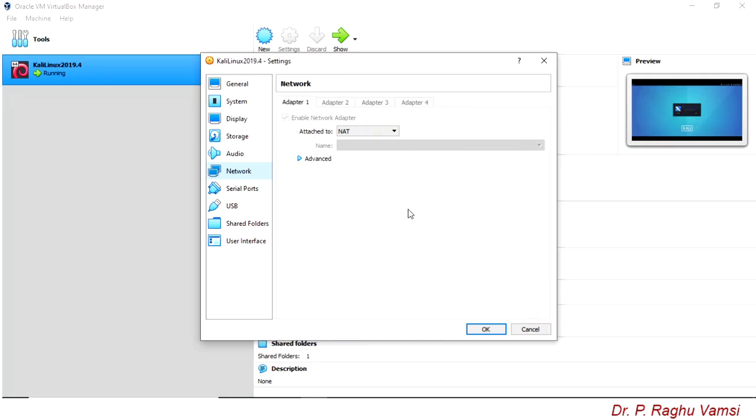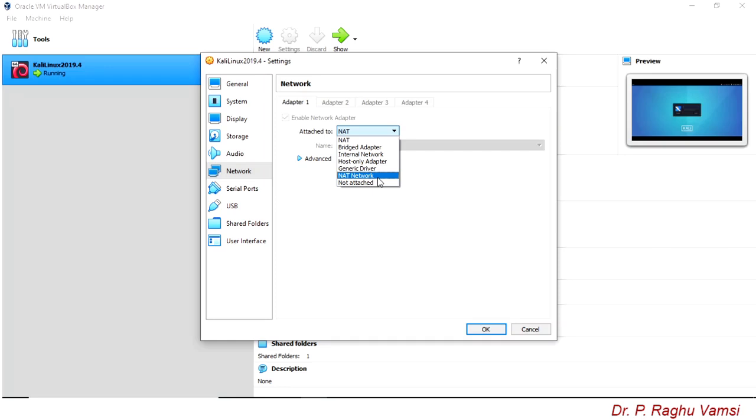We have seen how to share the internet between the host computer and the guest operating systems. For that you are supposed to use one of 3 options. The first one is NAT, network address translation. The second one is bridged adapter. The third one is NAT network. In the case of NAT and NAT network, the host operating system becomes the public network and the guest operating systems become the private networks.